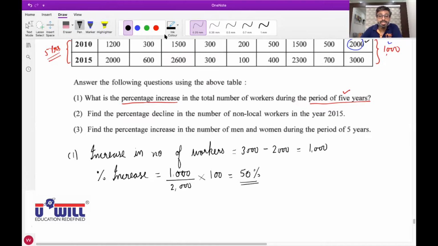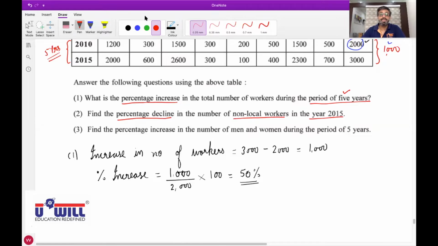So now second question I'll ask to any one of you. You must be able to answer. It is a similar one. Look at it. Find the percentage decline, underline percentage decline, in the number of non-local workers in the year 2015. Percentage decline in the non-local workers in 2015. So, Bhumi, unmute yourself.